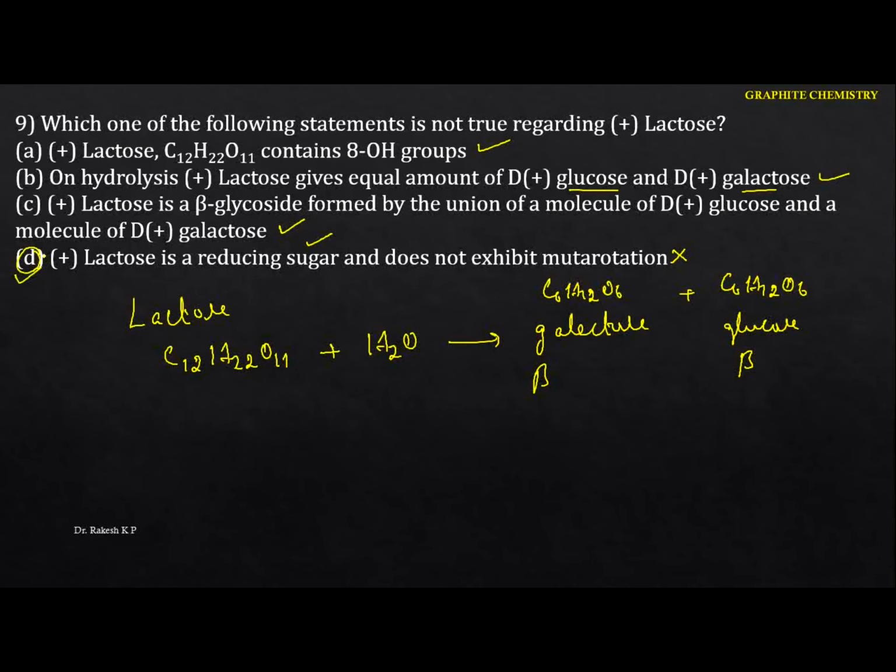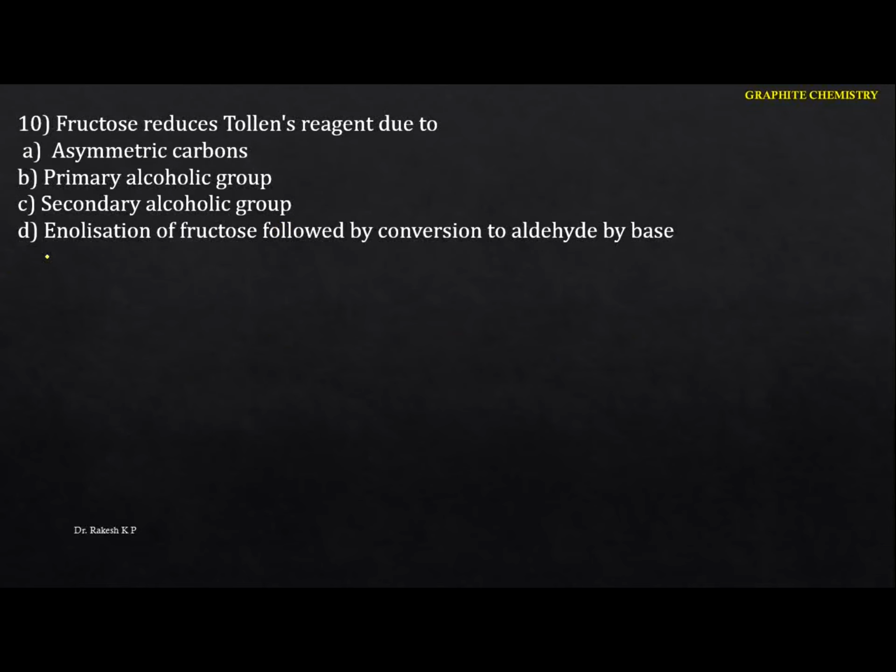Next one. Fructose reduces Tollens' reagent due to what? Just identify this one. Suppose I take fructose here. We have CH2OH, and the next thing is C double bond O. Then the next thing is CHOH, CHOH, and then CH2OH. Especially in these structures,